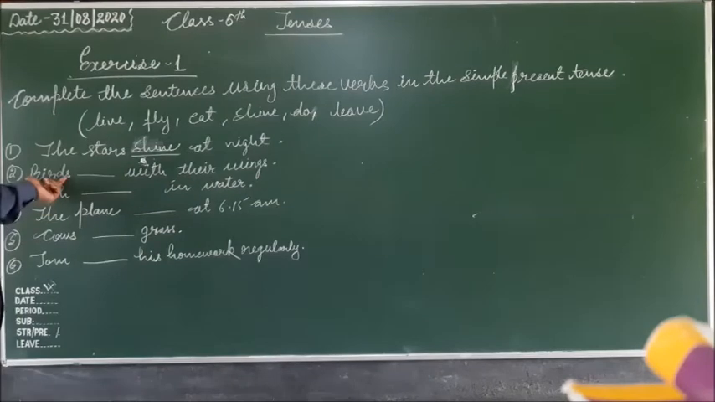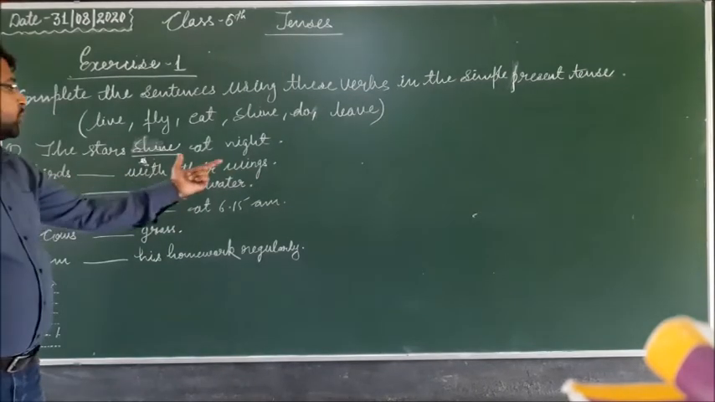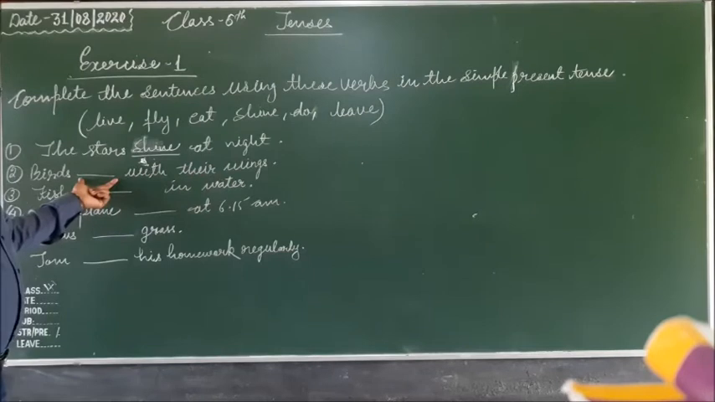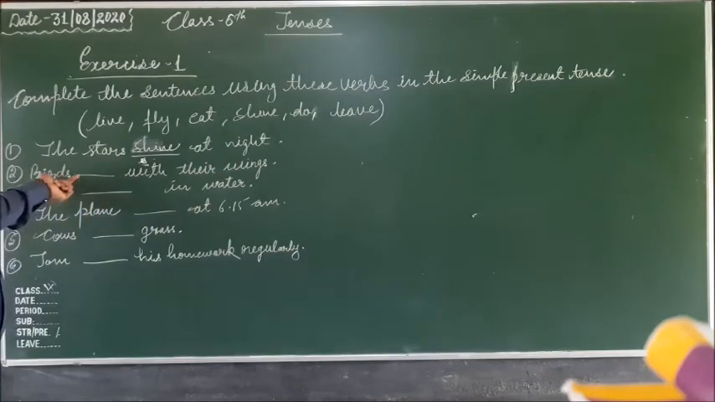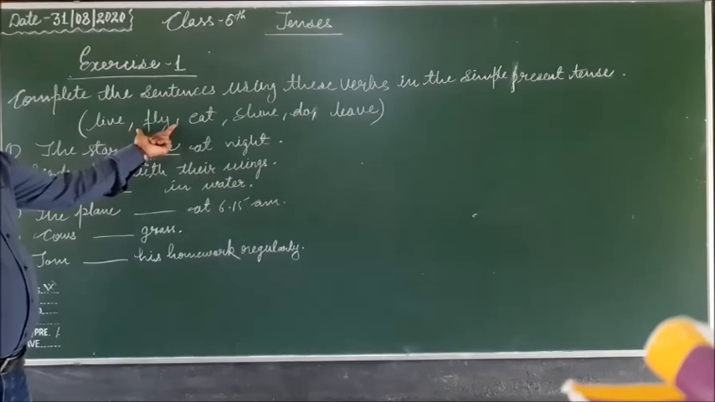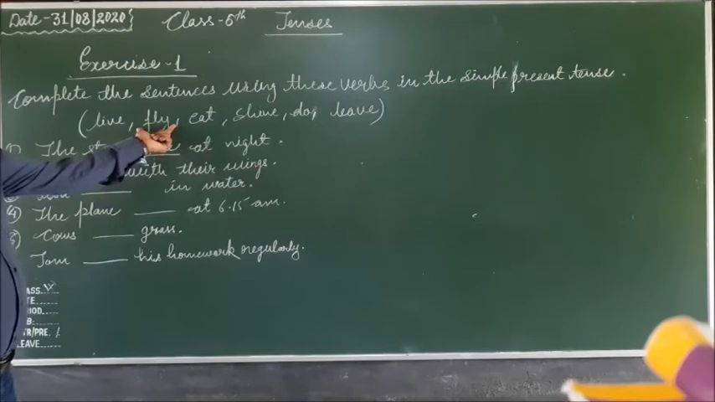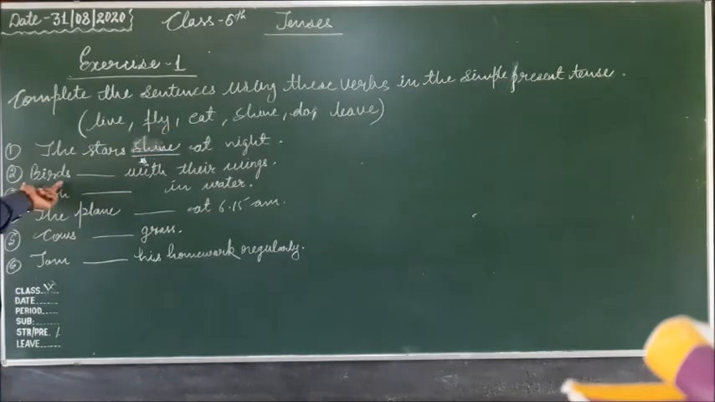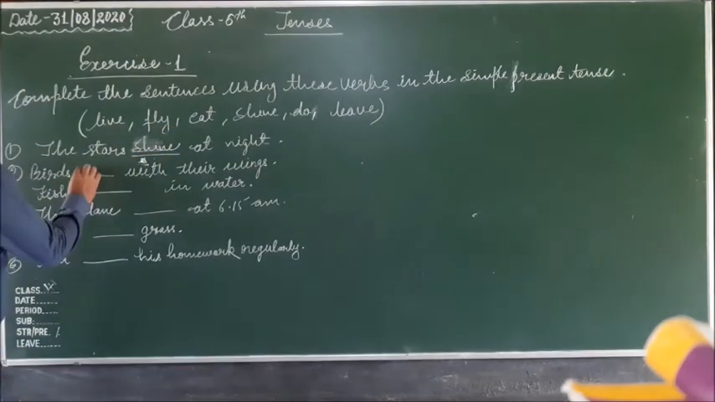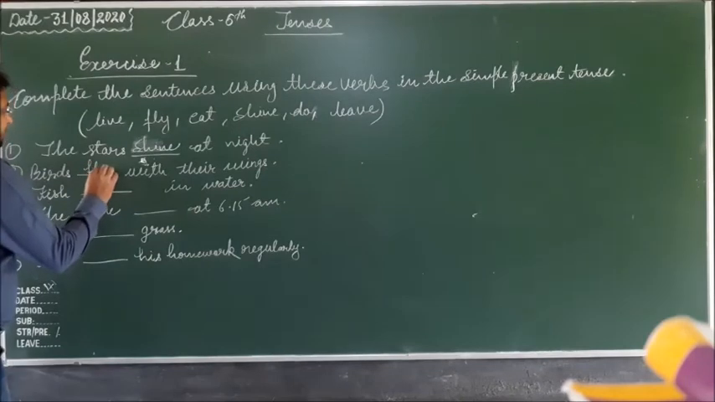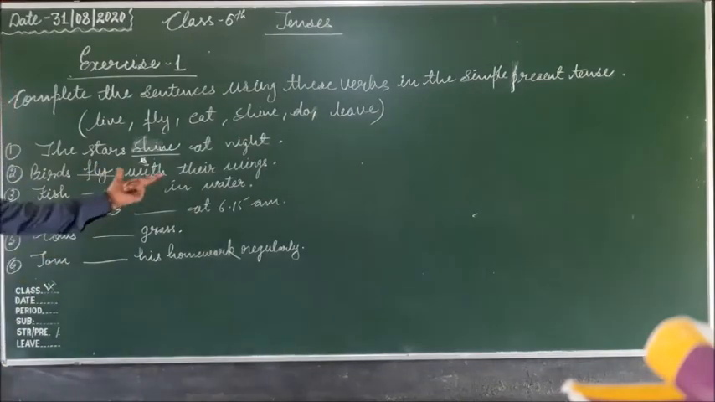Second sentence, birds dash with their wings. So birds, that is also plural. So birds fly. Fly is the verb and it is already in its main form. So birds fly with their wings.